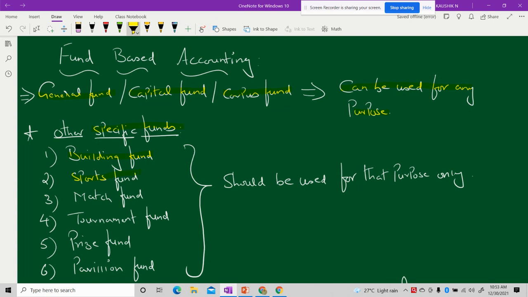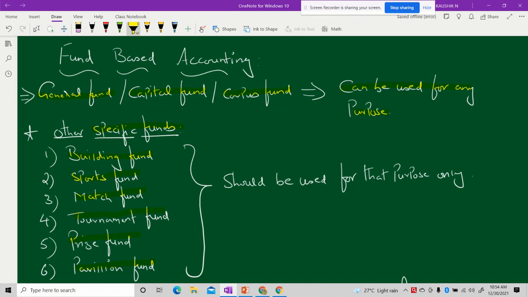It is for the sports events, received from the public, that is members, by an NPO, to conduct the sports events. Similarly, match fund for conducting matches, tournament fund for the tournament purpose, prize fund for distribution of the prizes, and pavilion fund for construction of a pavilion, if any. And these are considered specific funds.